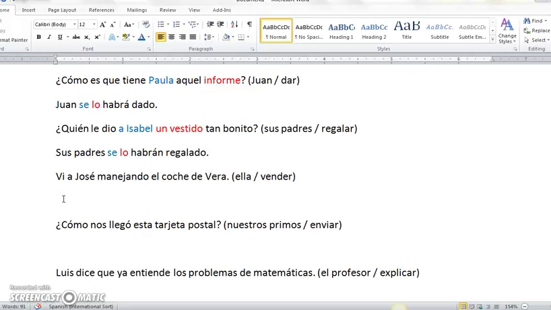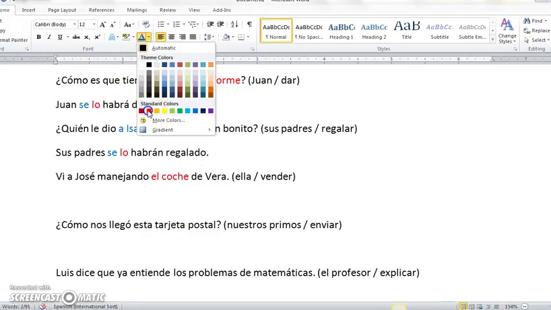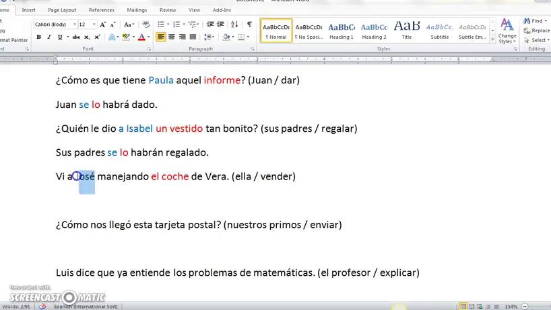See if you can do this one. Vi a José manejando el coche de Vera. Ella vender. I saw José driving Vera's car. She to sell. So I want to say she must have sold it to him.